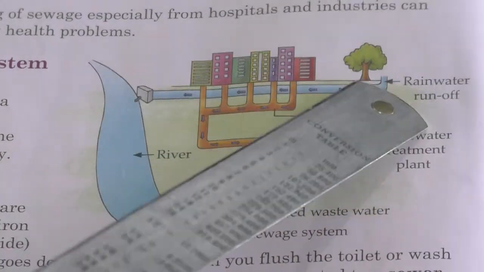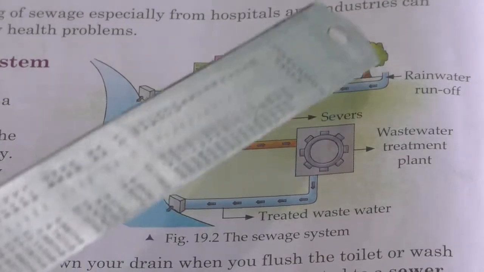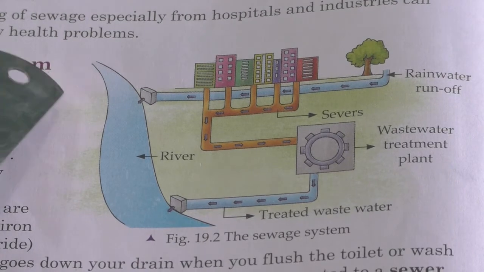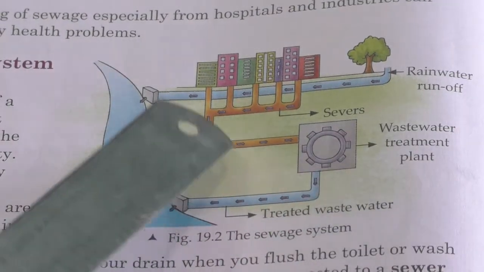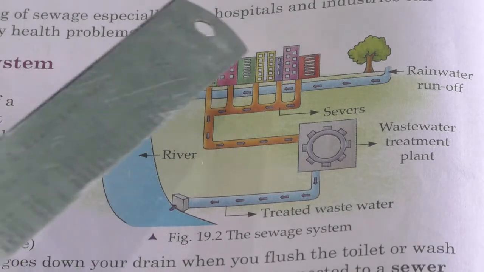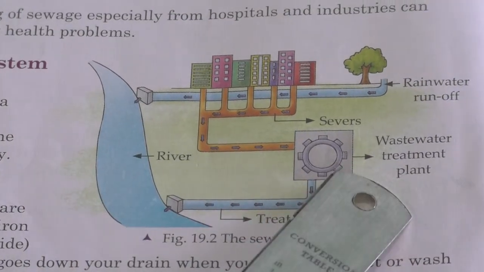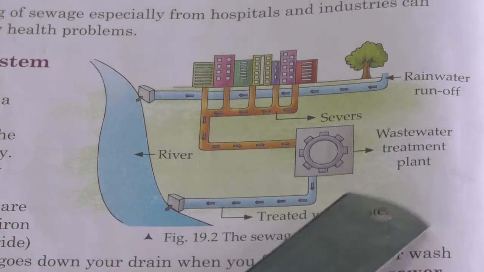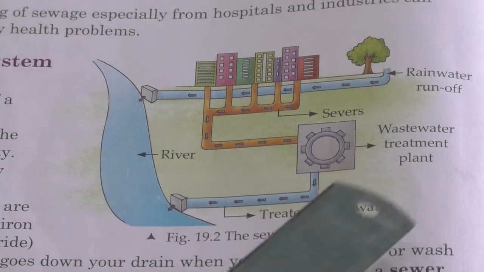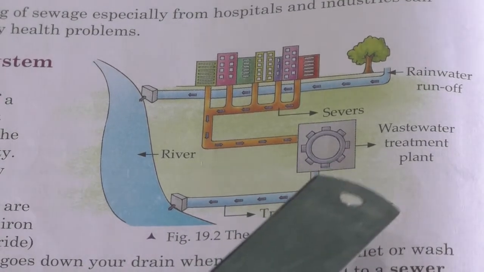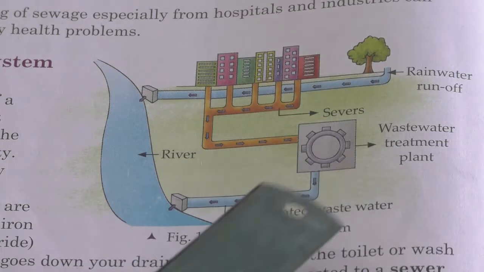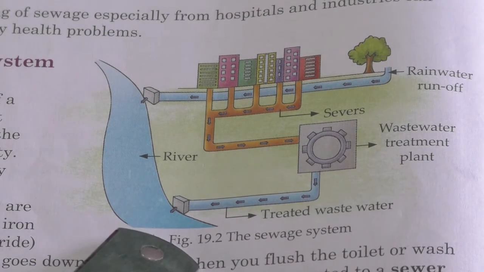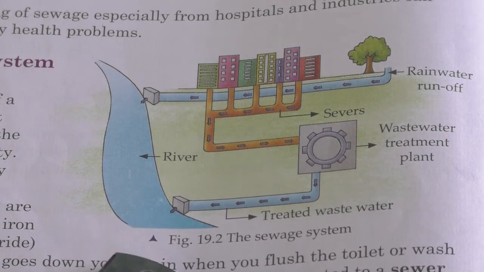Rainwater runoff from trees is also collected and mixed with the river. The residential water will be stored in the wastewater treatment plant and processed with some treatment, and the final treated wastewater will be let out and mixed with rivers. So, we are going to learn about this.